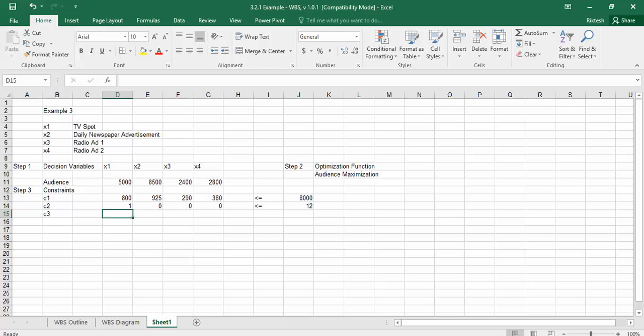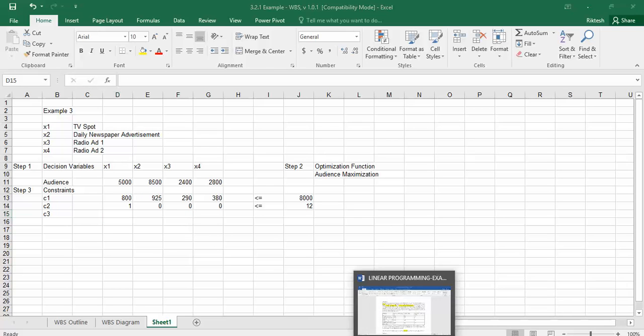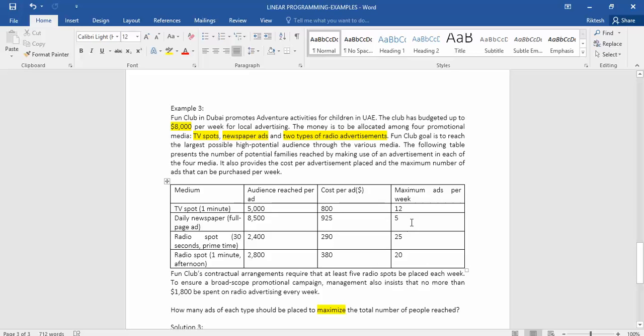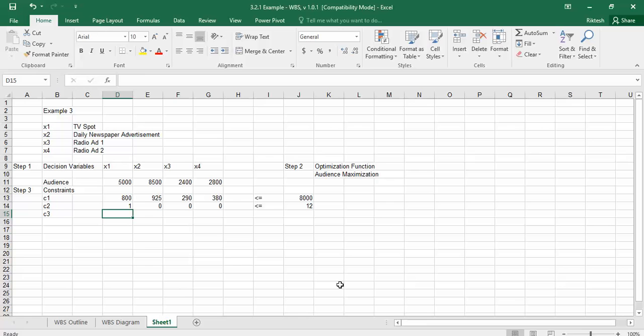Similarly, the third constraint is that we cannot give more than 5 advertisements of daily newspaper. This is talking of medium number 2. So the first one becomes 0, second one becomes 1, third 0, fourth 0. This value should be less than or equal to 5.